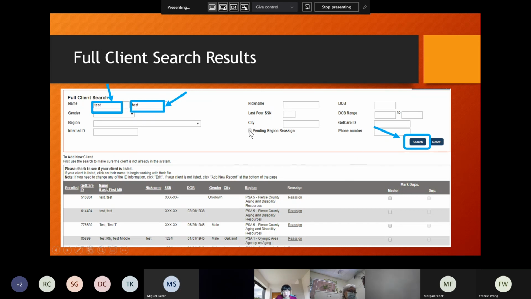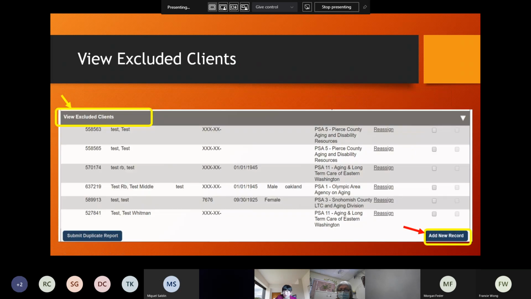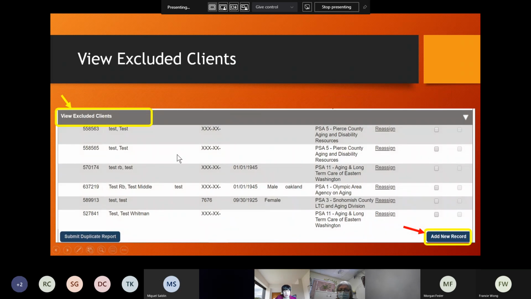And so, like I said, using the client's last name and first name, or using fewer letters of the client's name, you click search and you will have these results, right? And still you can find your clients. Or maybe you find your clients, but there's another option at the bottom. If you see this, view excluded clients, then you need to click here as well.